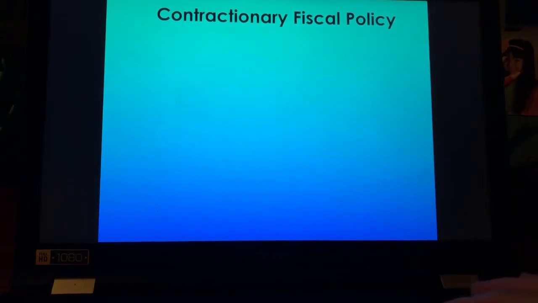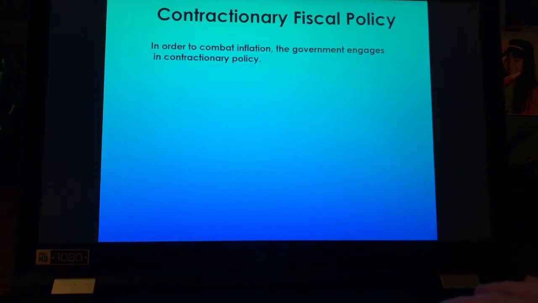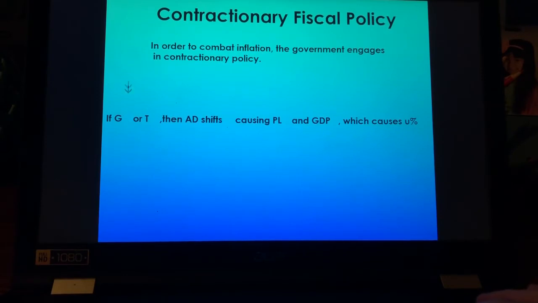Okay? On the other hand, contractionary fiscal policy is used during inflation. We know inflation is over 3%. And so the government comes in and they decrease government spending. They increase taxes. So if the government is decreasing what it's spending, maybe some people are losing jobs. They increase taxes. That means the government is taking money out of your pocket.